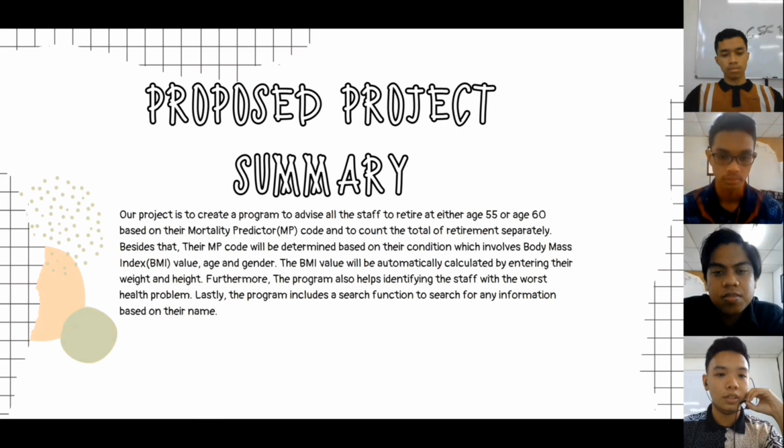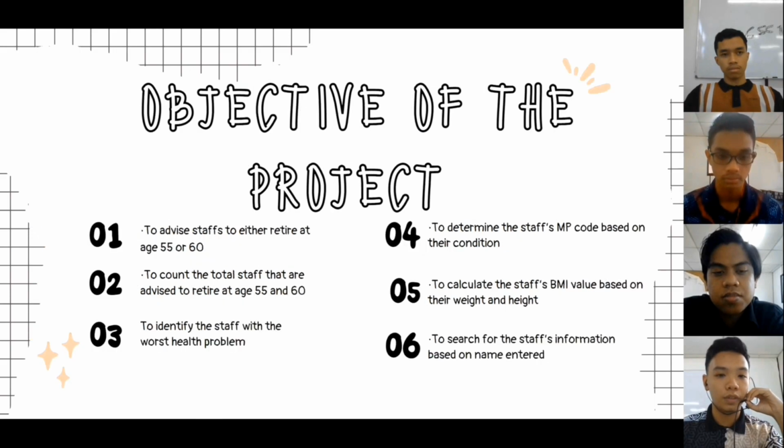Our project objectives are to advise staff to retire at either age 55 or 60, to count the total staff that are advised to retire at age 55 and 60, to identify the staff with the worst health problem, to determine the staff PICUD based on their condition, to calculate the staff BMI value based on their weight and height, and to search for the staff information based on the name entered.